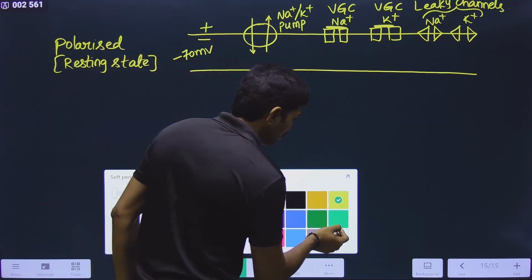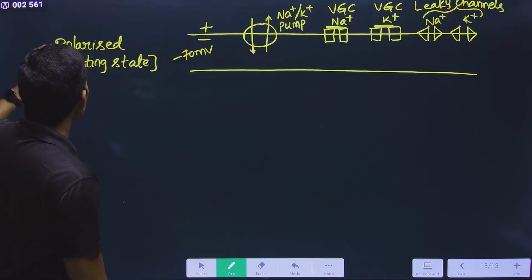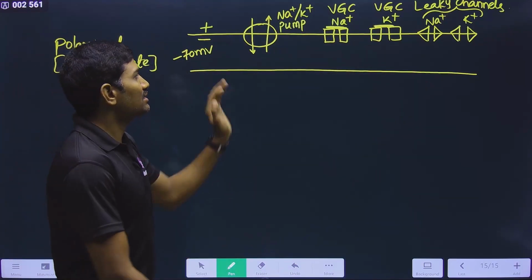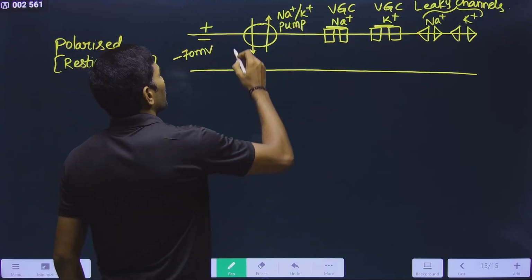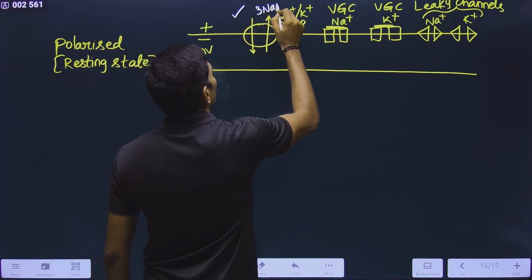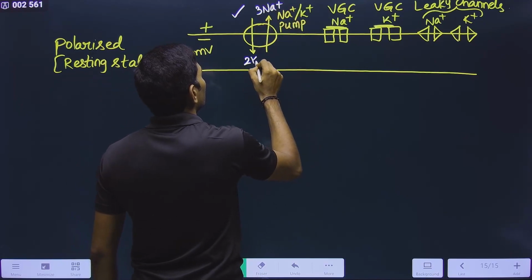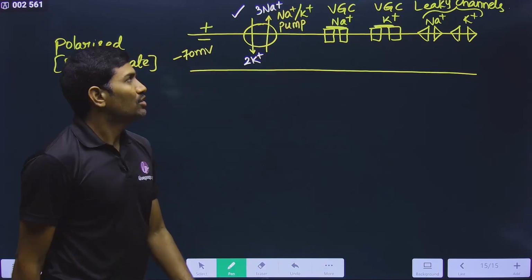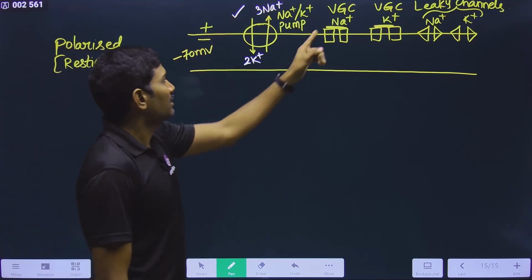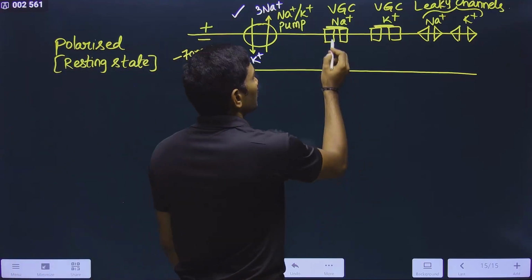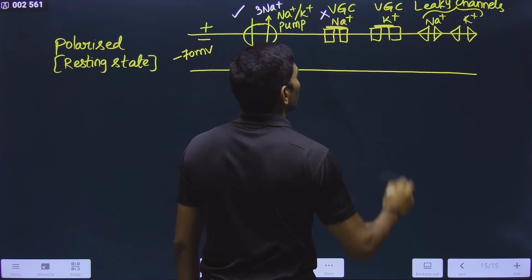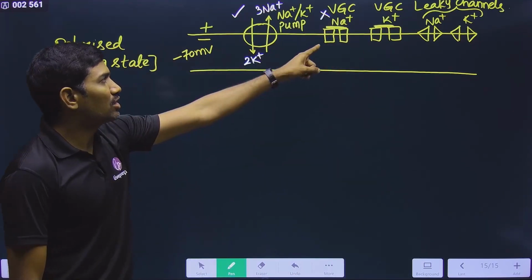The next important point you need to understand is, during this resting stage, who is actually working? Please observe carefully. The pump is working here, sending 3 Na plus outside and bringing 2 K plus inside the cell. So this tick mark means the pump is working. And what is this one? Voltage gated channel. See the diagram, I have kept it closed. So a cross mark means not working.